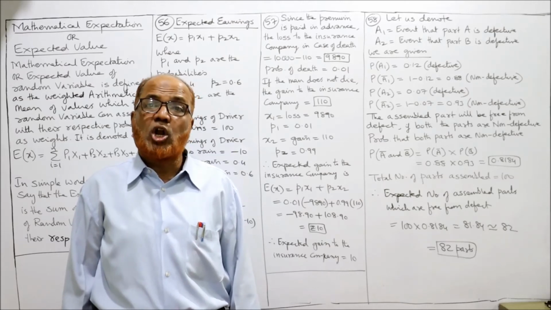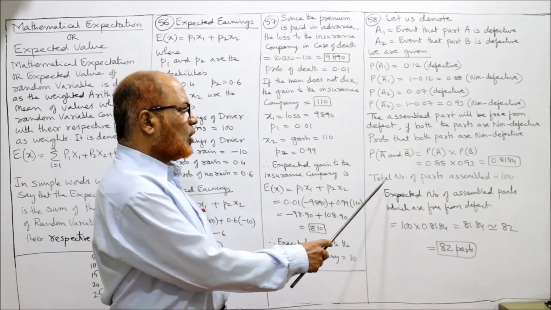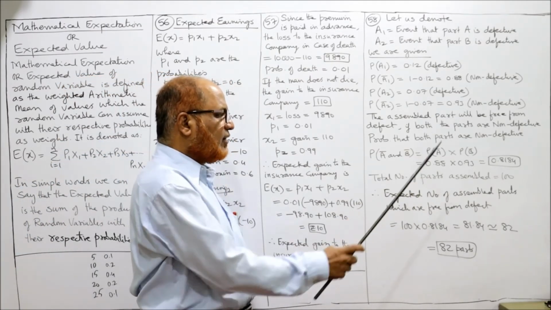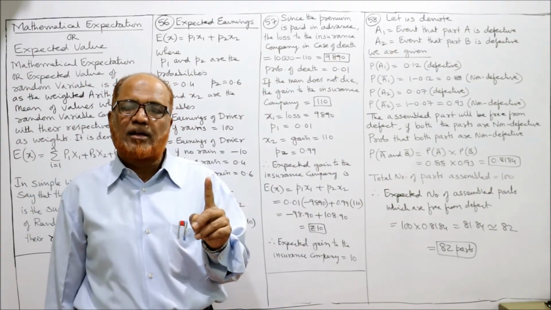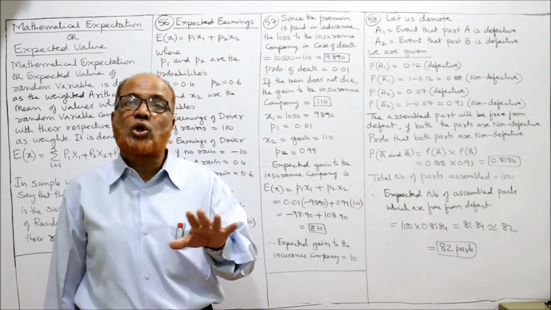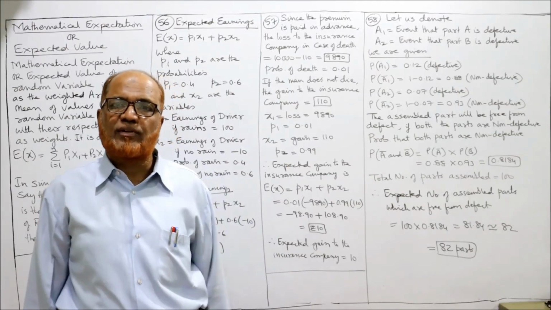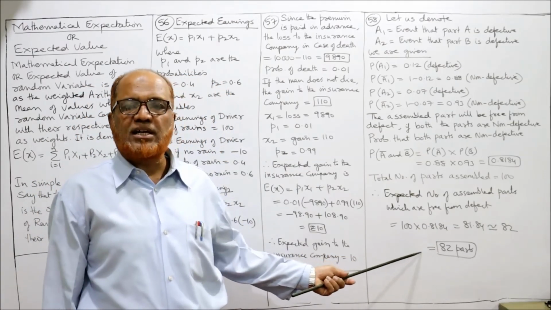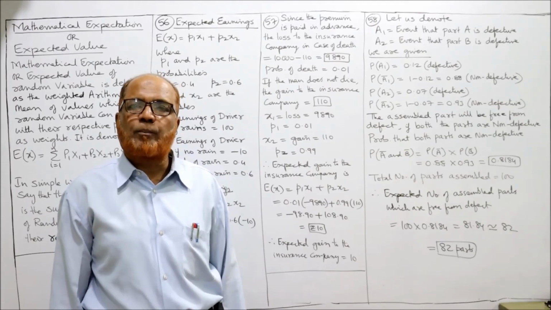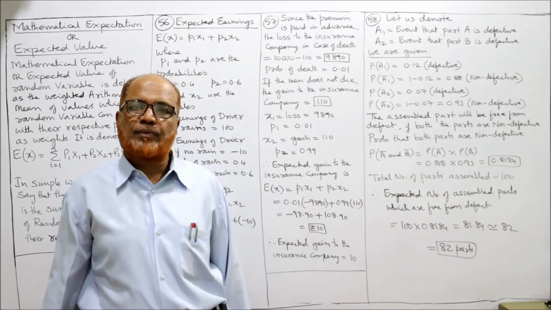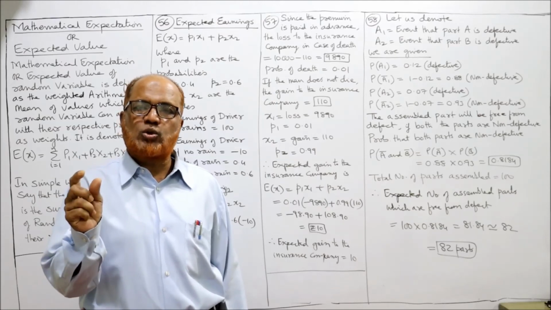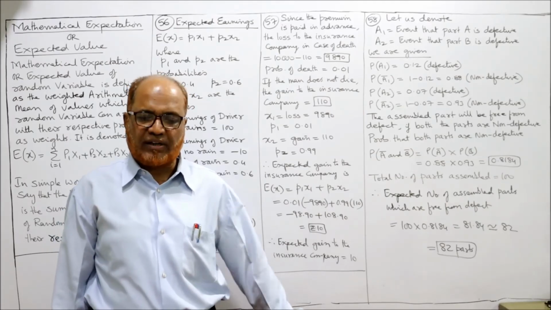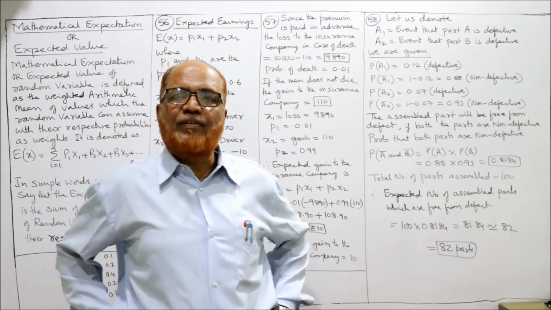Both the components are non-defective, good part. Then total number of parts assembled 100. Expected number of assembled parts which are free from defect. अब ये 100 पार्ट को असेंबल करें तो कितने पार्ट 100 में हो सकते हैं जो नॉन डिफेक्टिव है? तो वी मल्टीप्लाई 100 इंटू 0.8184, 81.84, तो अप्रोक्सीमेटली इक्वल टू 82 पार्ट्स. तो टोटल 100 पार्ट्स में से 82 यूनिट्स ऐसे होंगे which are free from defect, no defect at all. This is the end of 58th problem.